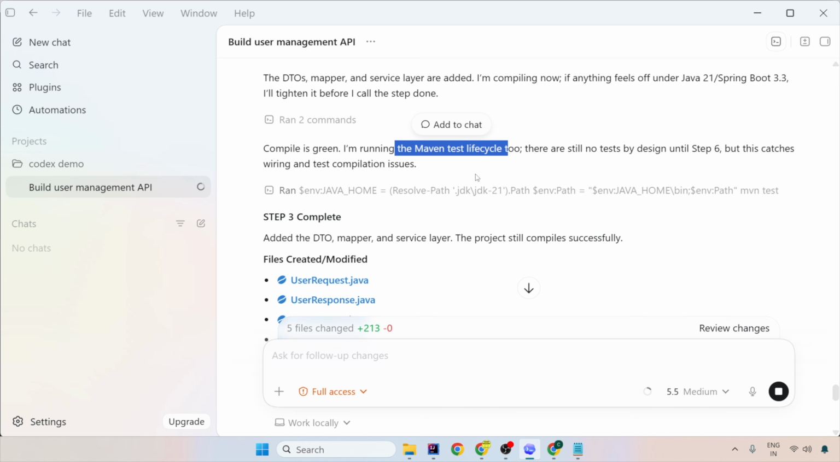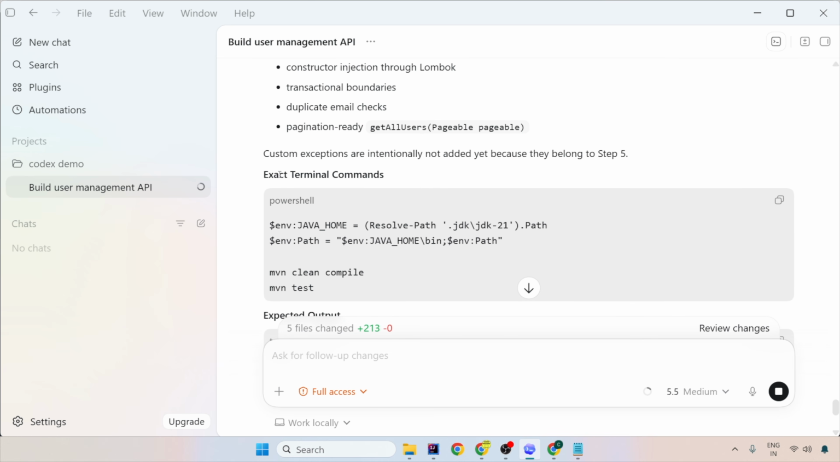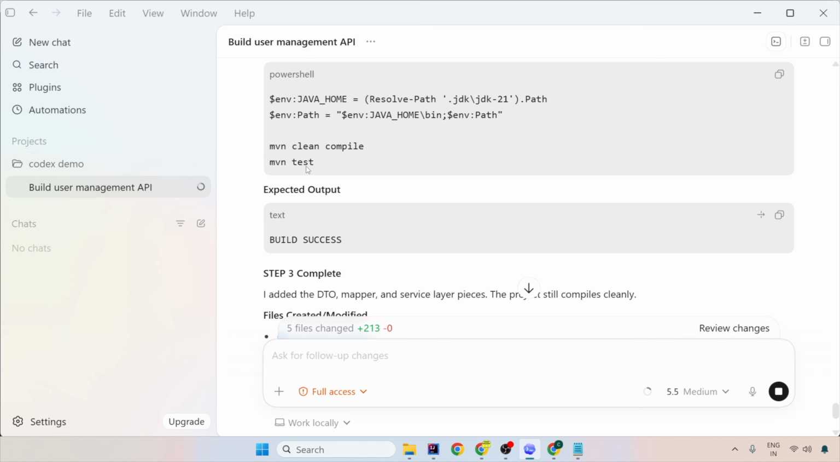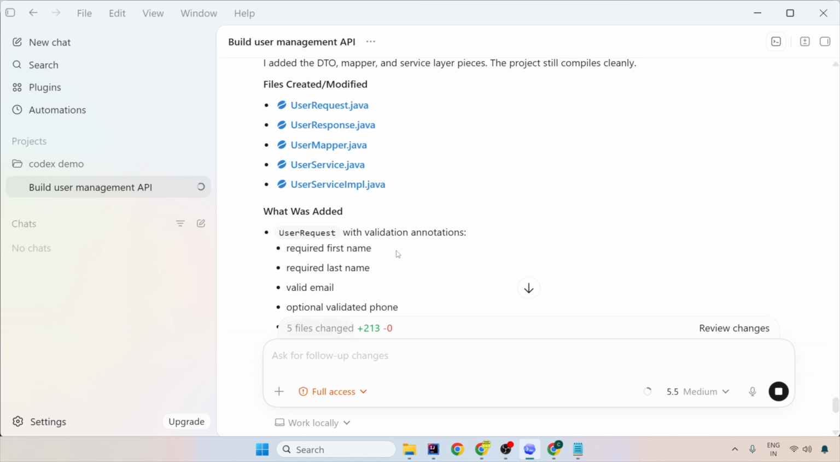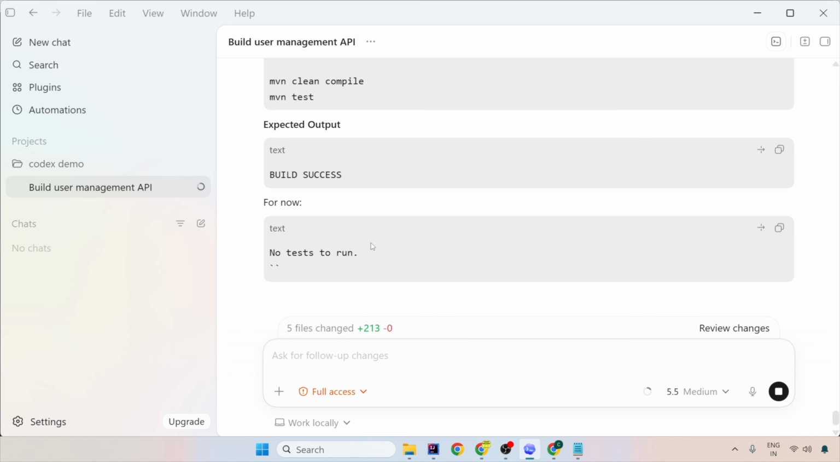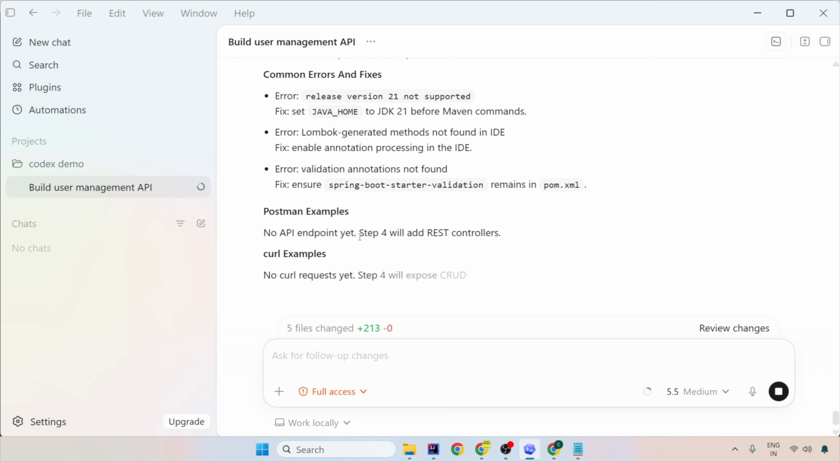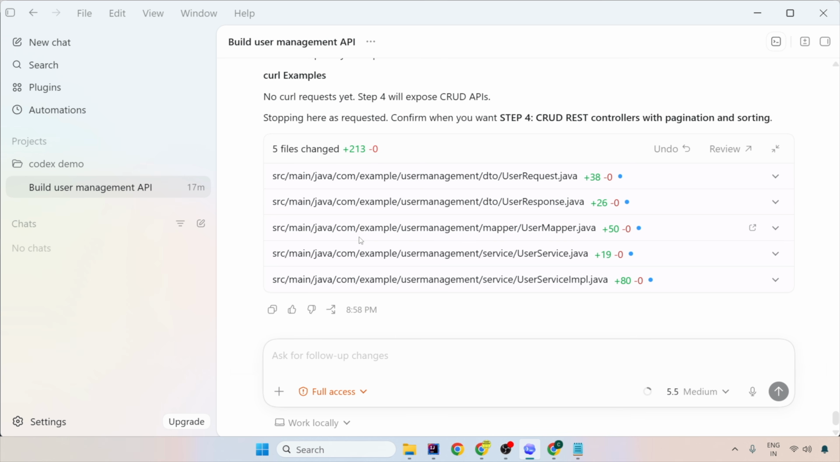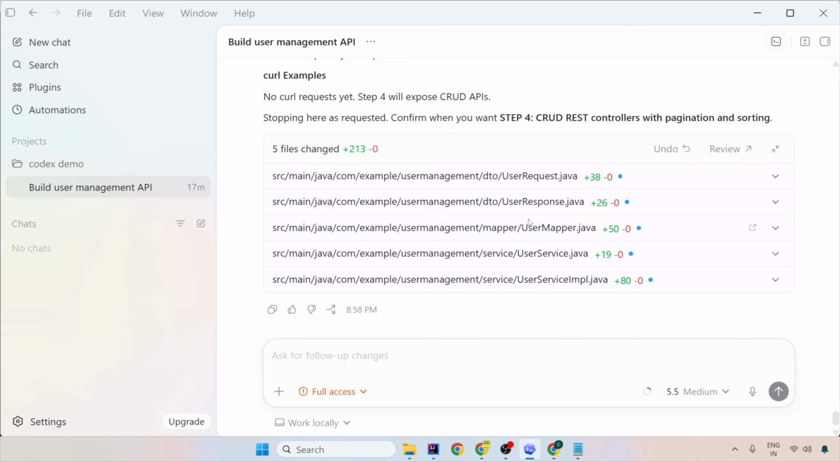And it says I've added all those stuff. Now it ran these commands, does Maven clean, compile and test, and it says build success. So now it says what all things have been added and what are the exact commands with what the expected output. What were the common errors? Again, it was somehow facing that Java 21 error, but then it fixed it automatically. I don't have to do anything. Now if you see DTOs and mappers and service have been added.